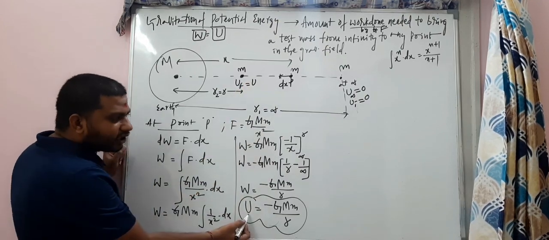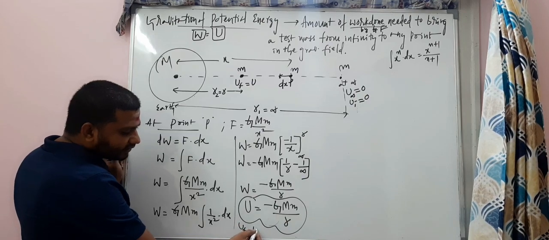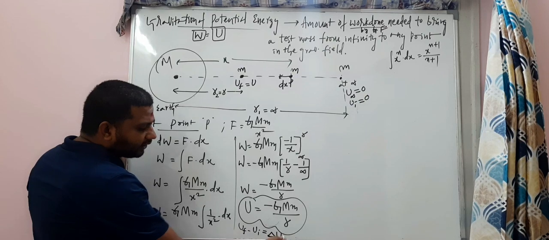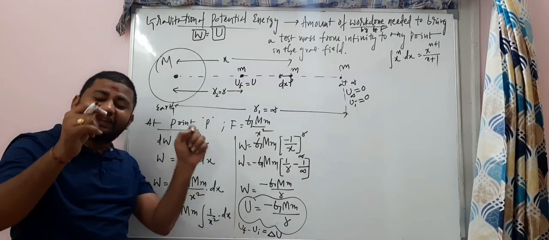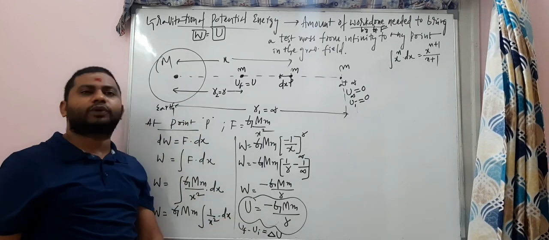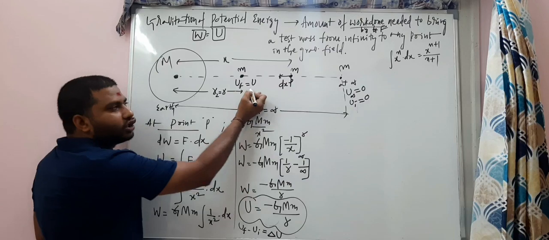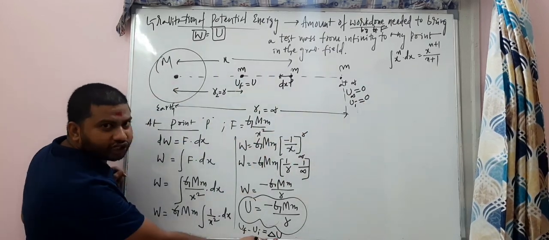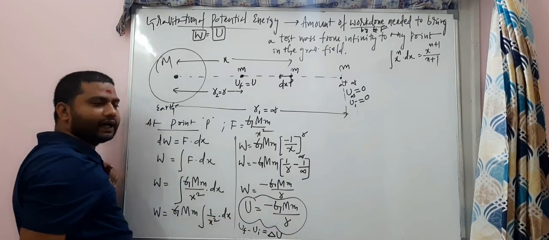So this U is equal to the final value minus the initial value. So that's nothing but the change in potential energy, my dear students. Look here, that's not actually the potential energy. Exactly speaking, that's a change in potential energy. U is the final potential energy minus the initial potential energy, which is 0. So the change in potential energy is equal to minus G capital M small m by R.